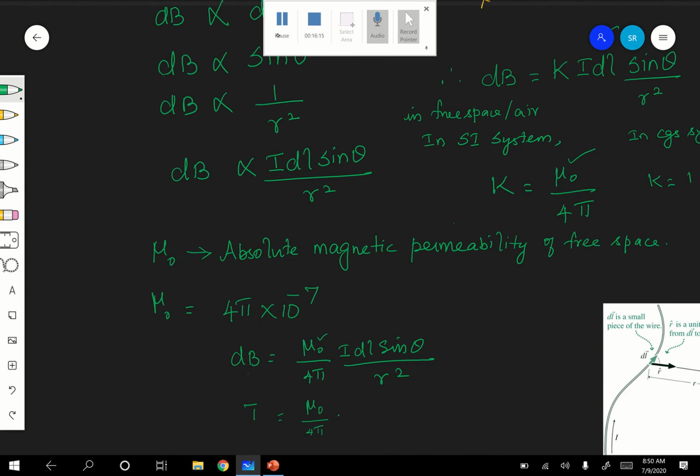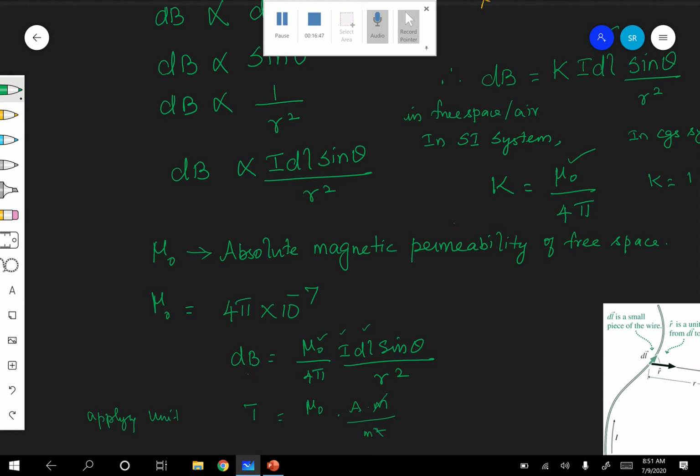I dl, I is ampere, and dl here is meter, and here it is meter square, applying units. 4 pi does not have a unit, there is no need for this one, therefore mu naught. It is a meter, and here it is meter squared.